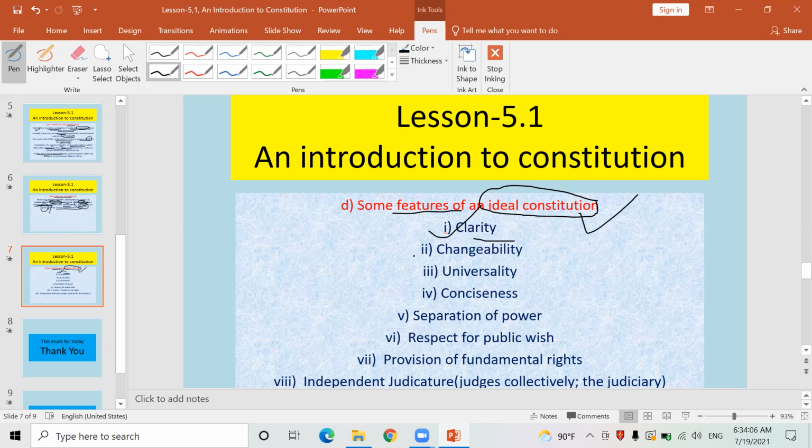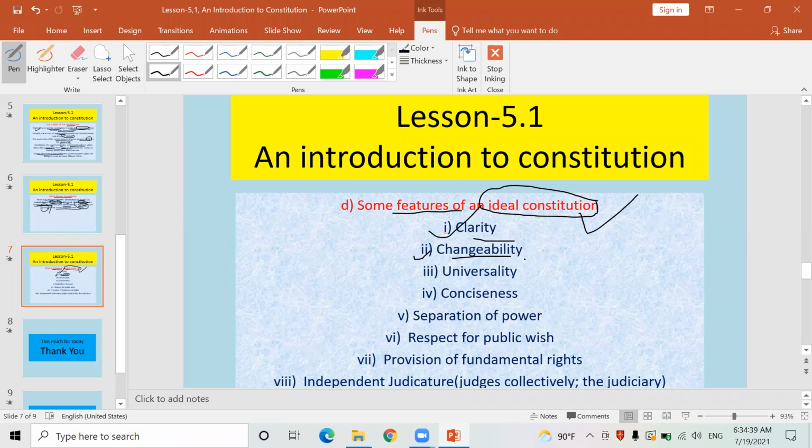Okay. An ideal constitution should be changeable also. Nothing can be rigid there. Nothing can remain always unchanged. Everything is changeable there. Therefore, an ideal constitution must be changeable. An ideal constitution can be modified and changed according to the demand and will of the people.